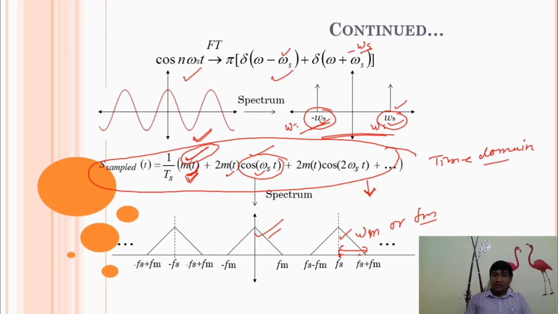If this is fs and this width is ωm, or in frequency terms fm, then this coordinate will be fs plus fm. Similarly this distance is also equal to fm, and this point is fs, so finally this value is fs minus fm. Continuously we can draw all the spectra for ω equal to 2ωs, ω equal to 3ωs, like this. So the whole spectrum can be represented like this.